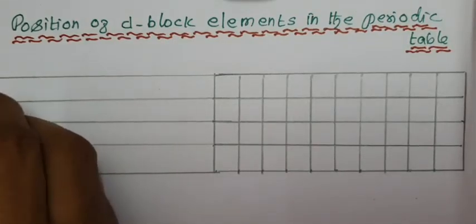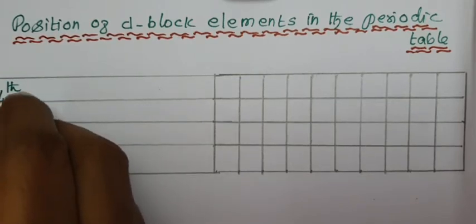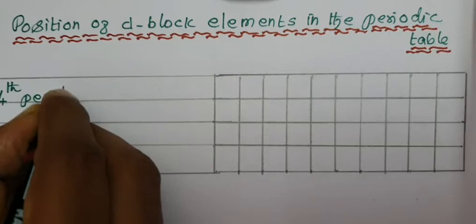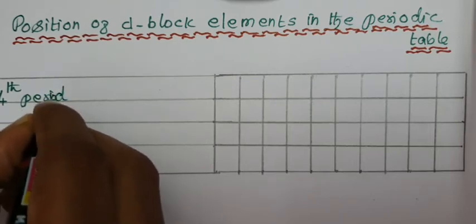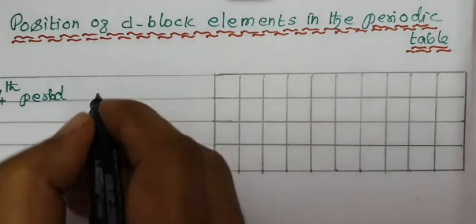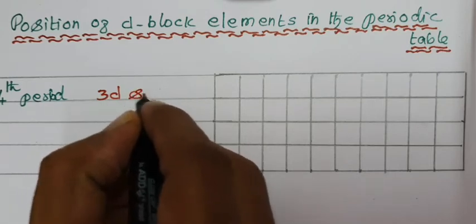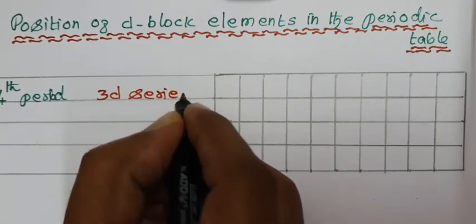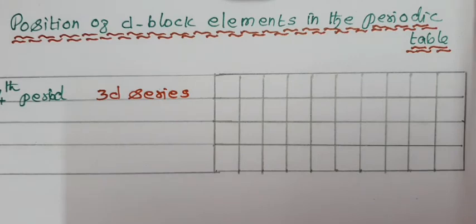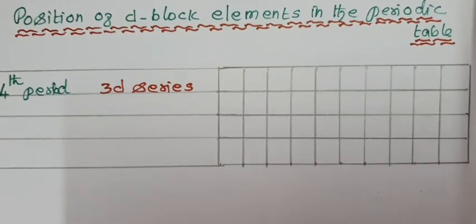Now we are going to see what elements are present in the d-block. In the fourth period of the periodic table, the 3d elements are present. This series is called the 3d series. What elements are present in the first transition series or 3d series?